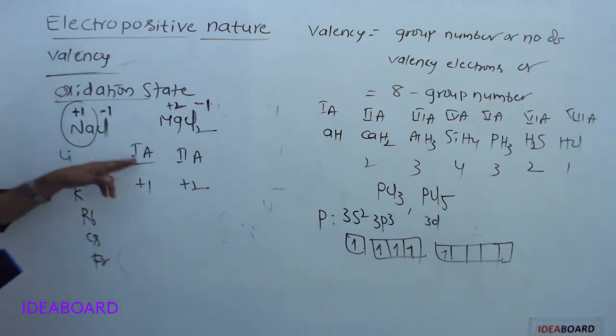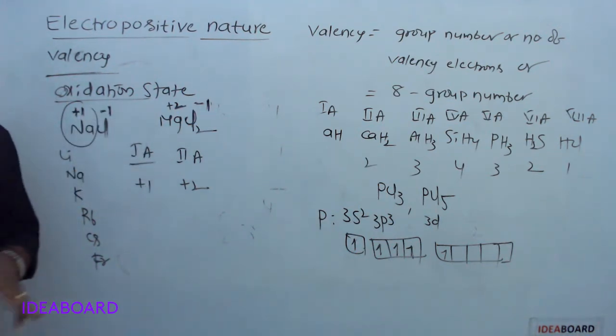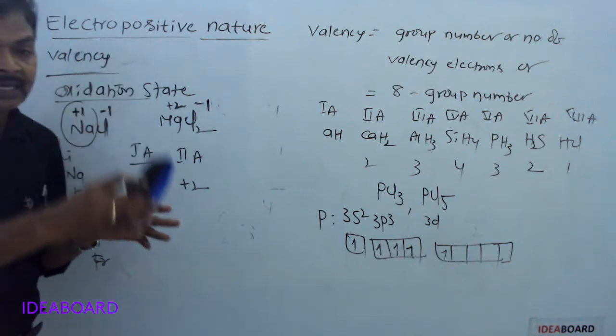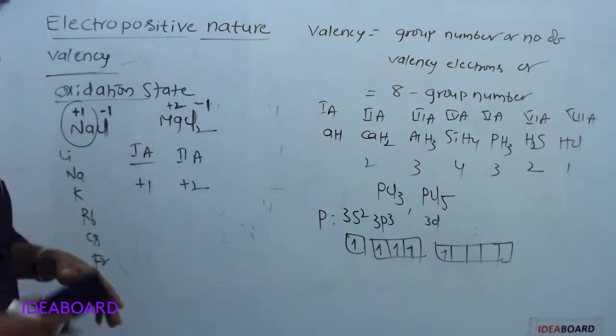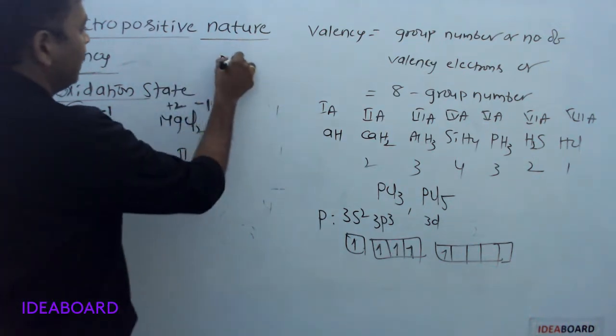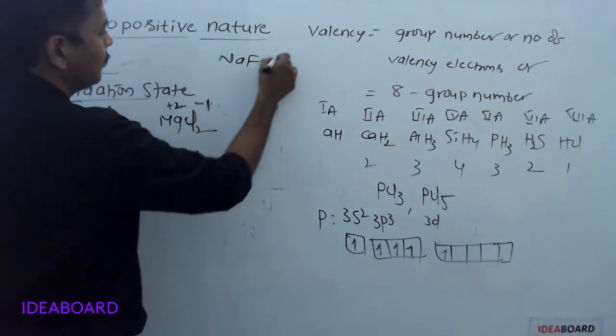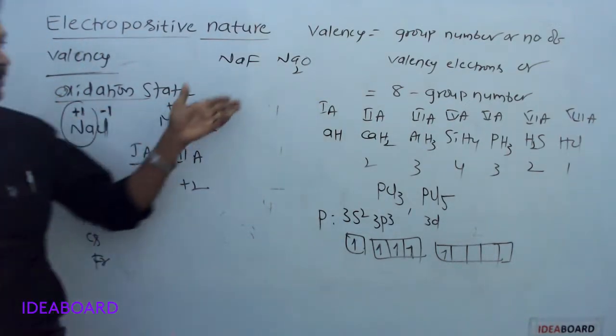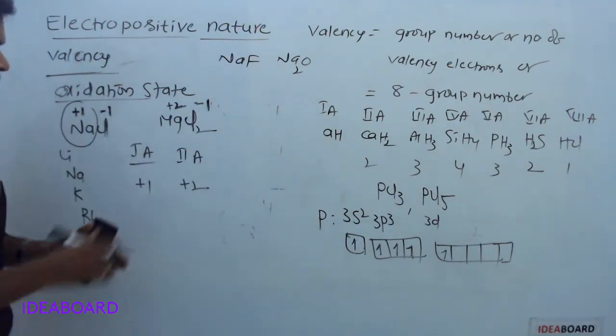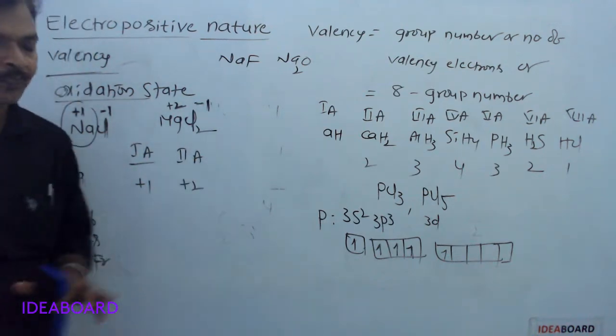See here, sodium belongs to first A group. Then its oxidation state is +1. When sodium combines with other elements, it exhibits +1 oxidation state. Not only sodium chloride, we can take sodium fluoride also or sodium oxide also. In its compounds, sodium exhibits +1 oxidation state. For second A group elements, +2.